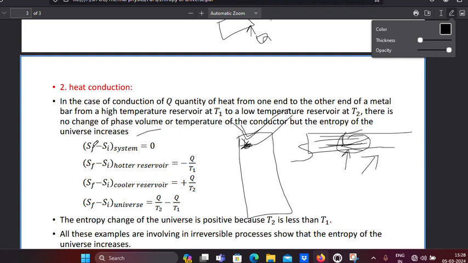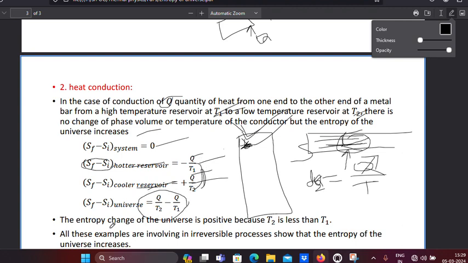Here it is given in mathematical form also. The change in entropy of the system is zero, since S final minus S initial is the change in entropy. The change in entropy of the reservoir is q by T, heat divided by temperature. But there are two different temperatures, so I write the change in entropy for this temperature and for that temperature. One is the hotter one, which gives heat energy, and the cooler one gains heat energy. Then we write their difference like this.